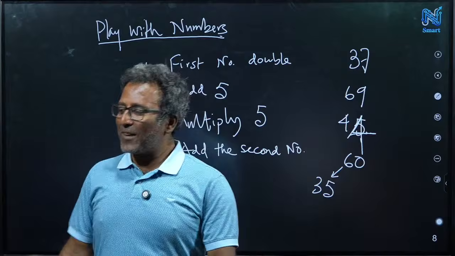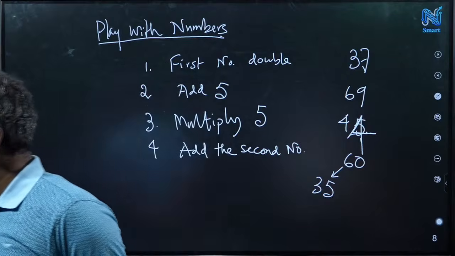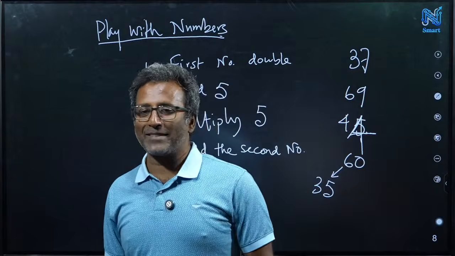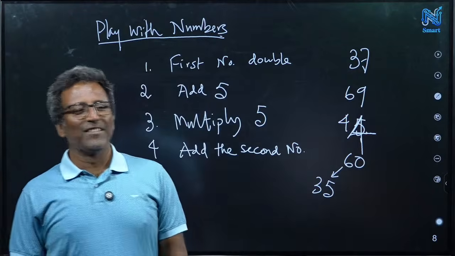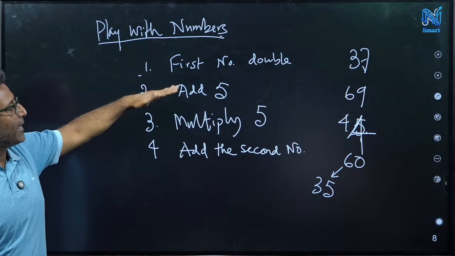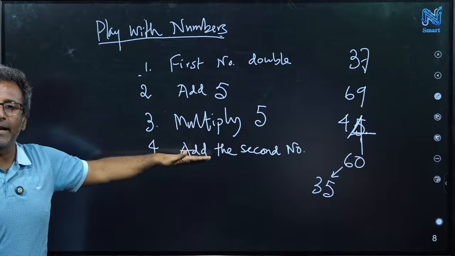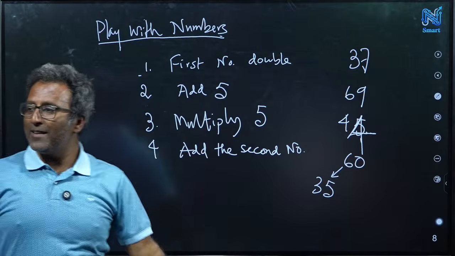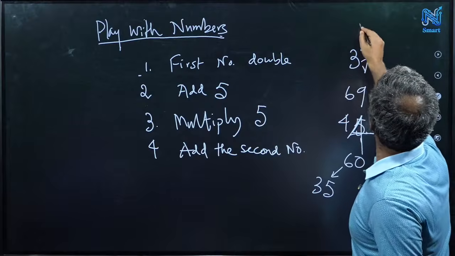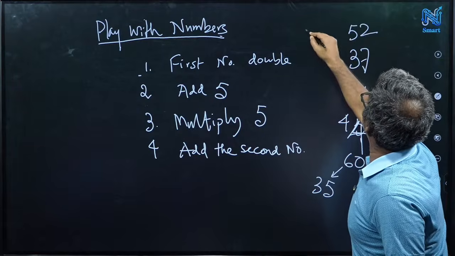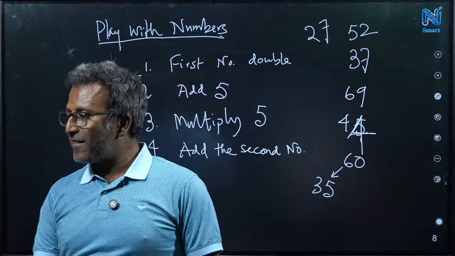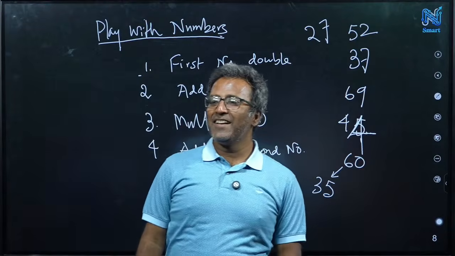Okay, good. What about online guys? Any numbers? You can tell any number, whatever it is. You can write it down. I can tell you your numbers. If you follow these 4 steps: the first number double, then you add 5, then you multiply by 5, then you add the second number. Oh, someone got 52. Good. So he thought 2 and 7. Just tell me whether I'm right or wrong.